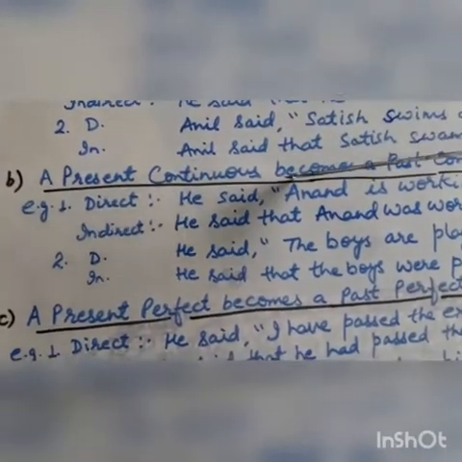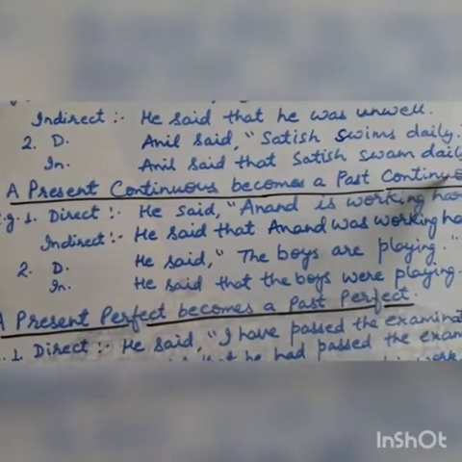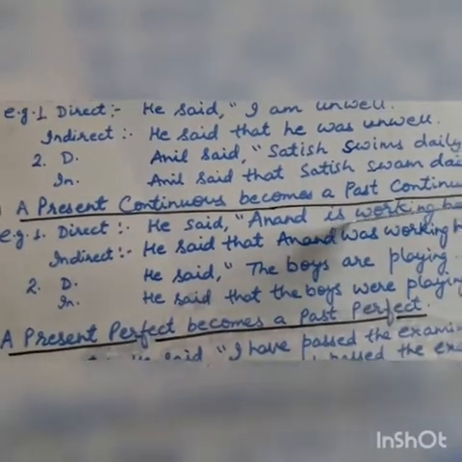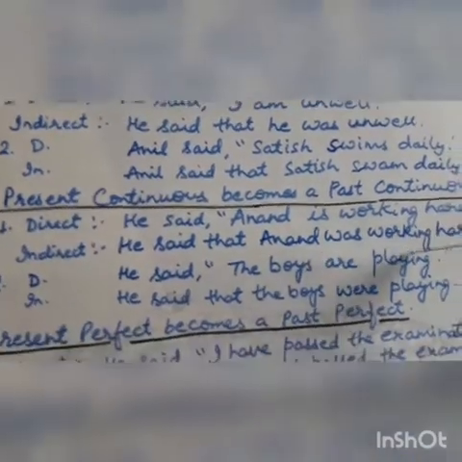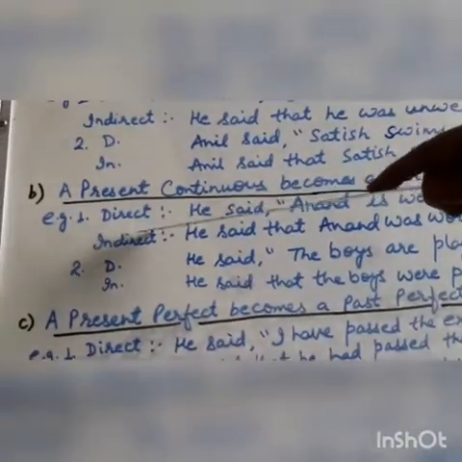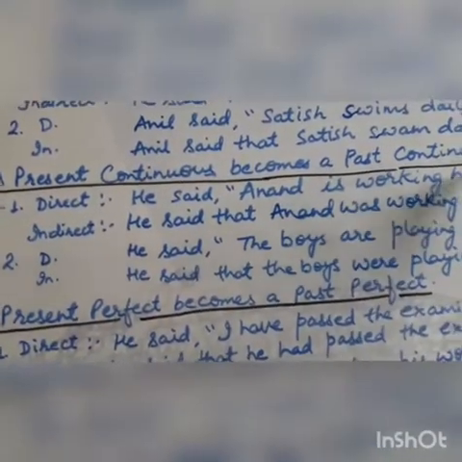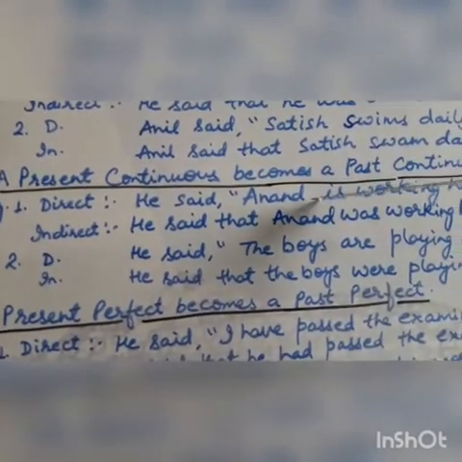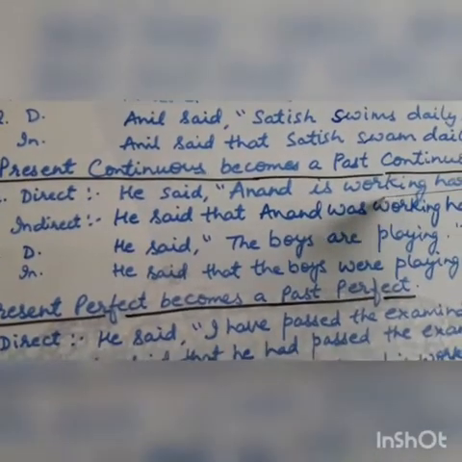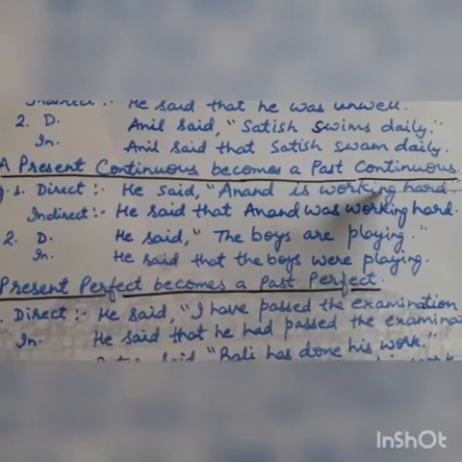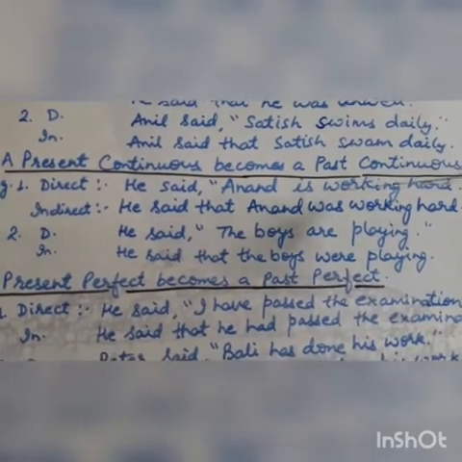Look at another rule. Present continuous becomes past continuous. If the reported speech is in present continuous, then it is changed into past continuous. Look at the example in direct speech. He said, "Anand is working hard." From here you will come to know that it is in present continuous. Is, am, are plus verb plus ing shows that the sentence is in present continuous tense.